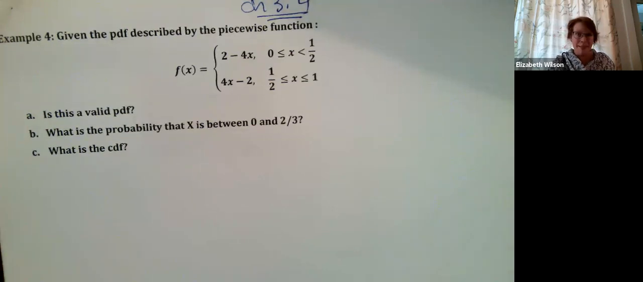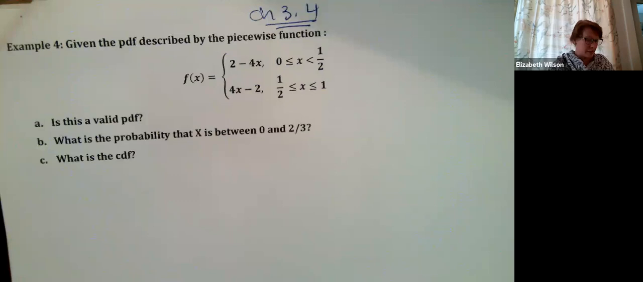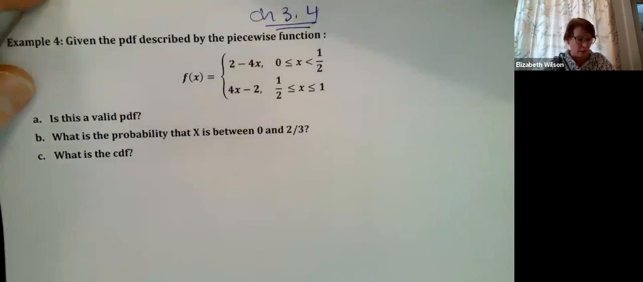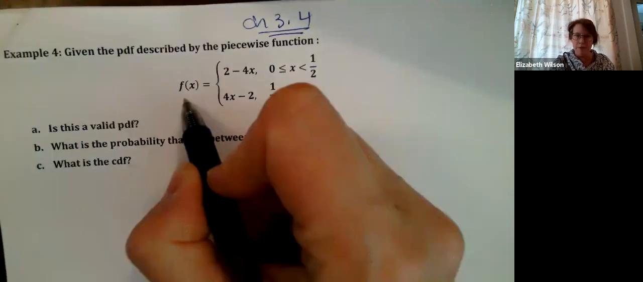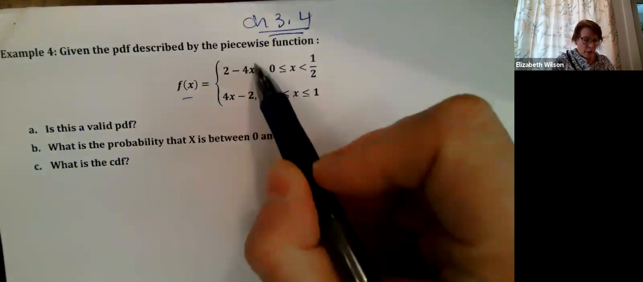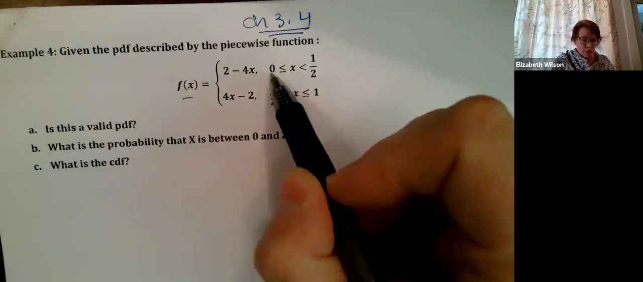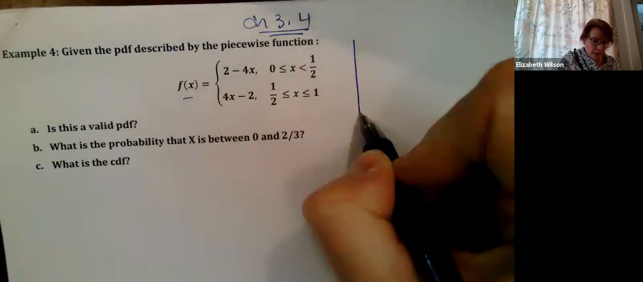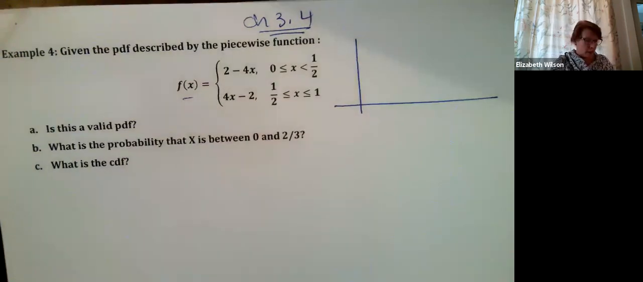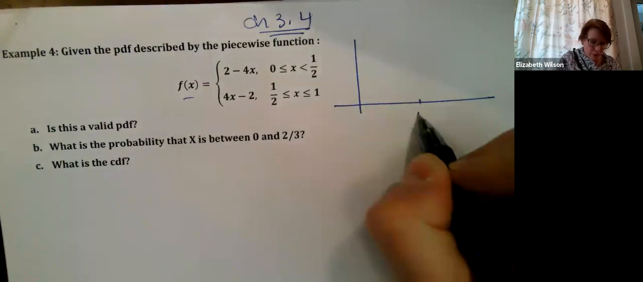So with that review, let's go back to example 4. This is on the example sheet for our lecture examples for chapter 3.4, and I think it's our last one. We've got this piecewise function for our probability density function: 2 minus 4x between 0 and 1/2, and 4x minus 2 between 1/2 and 1. I like to plot this out just so I can visualize it. Plotting is optional, but I do recommend it because it helps. Here's 1/2, here's 1, here's 2.